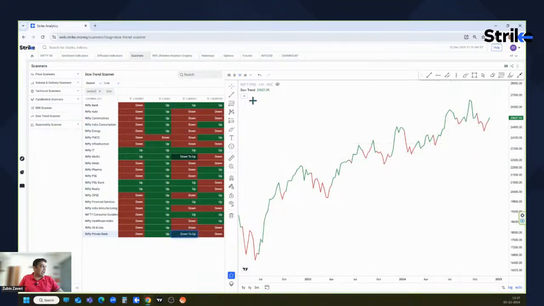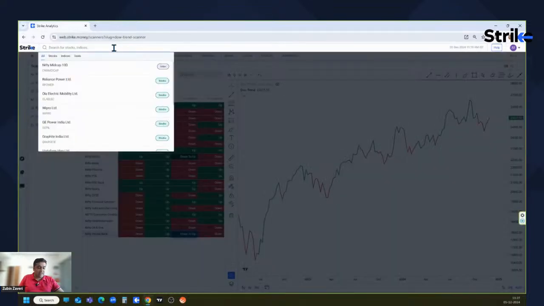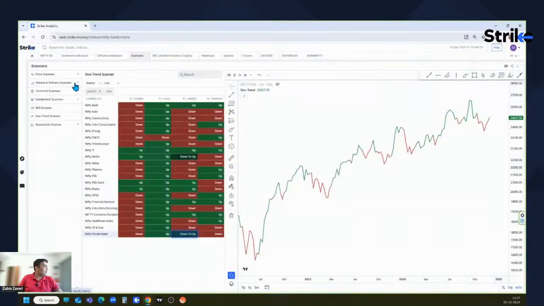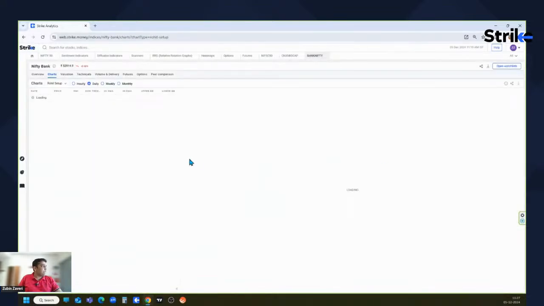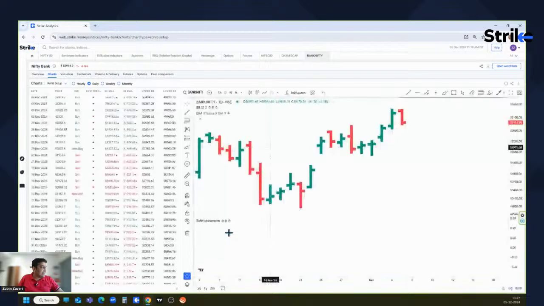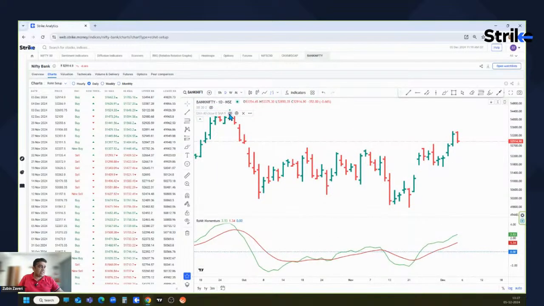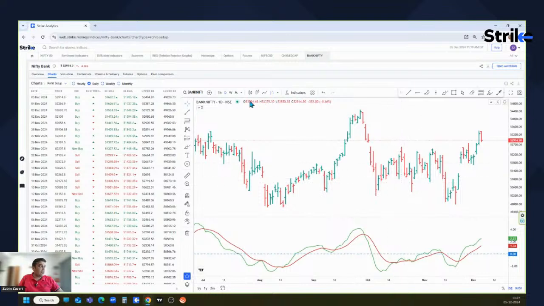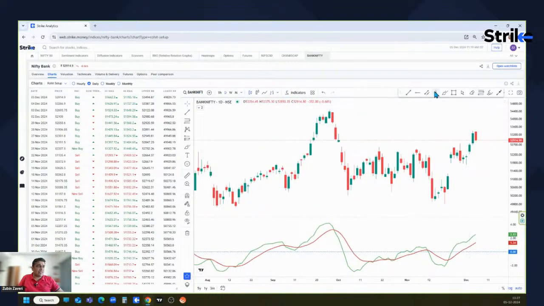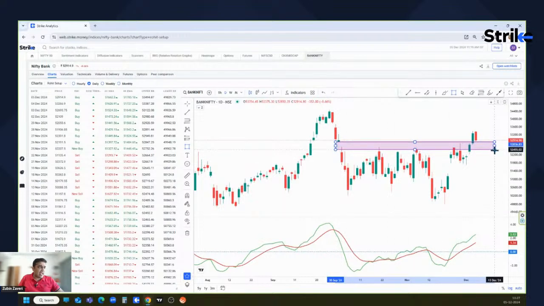All right, and let's also look at the bank Nifty chart. On the bank Nifty chart, let me just remove these indicators. On a very simple basis, we can see that this gap area has been filled, and bank Nifty crossed above it yesterday.